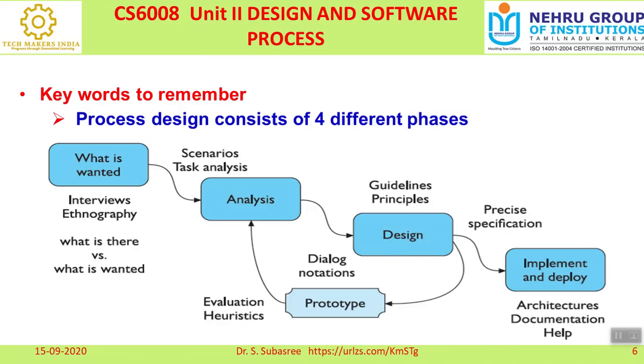That is the meaning of precise specification. Once you have decided this is the model you want to create, the design phase is over. We go for the implementation phase where we can reduce the error. So these are the 4 different phases available under the software process.